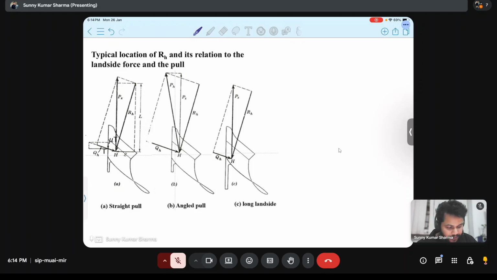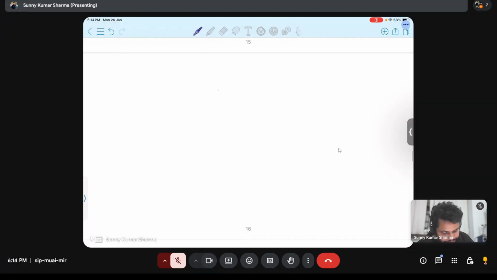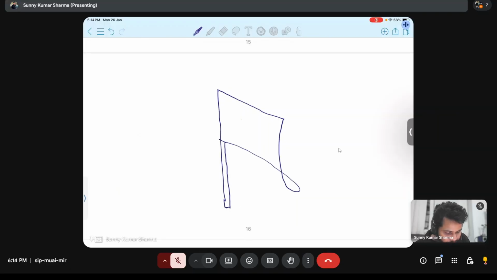Here what happens basically is, suppose this is a moldboard plow, and this moldboard will throw the slice through the soil in right side. So this is a figure of a right-handed moldboard plow. So we call this right-handed.